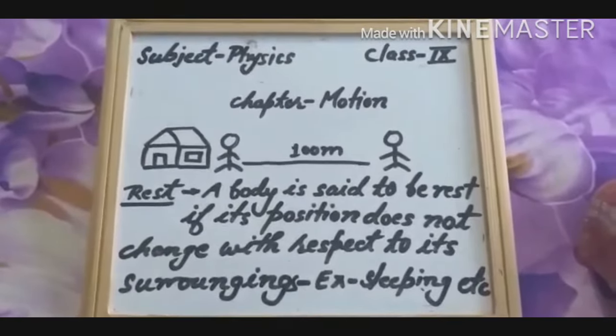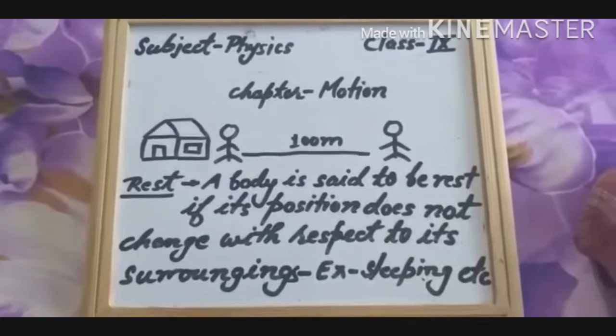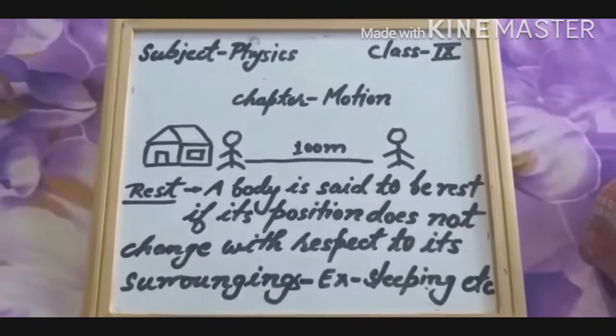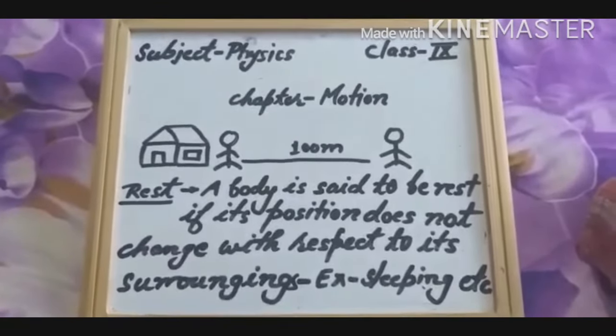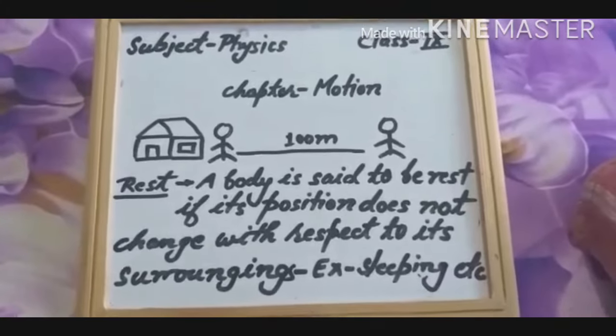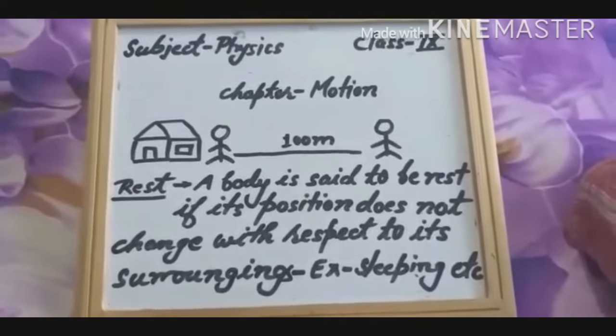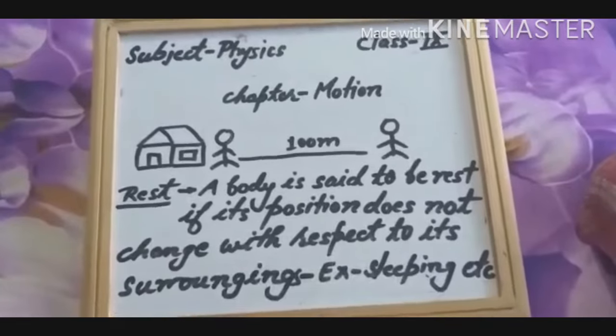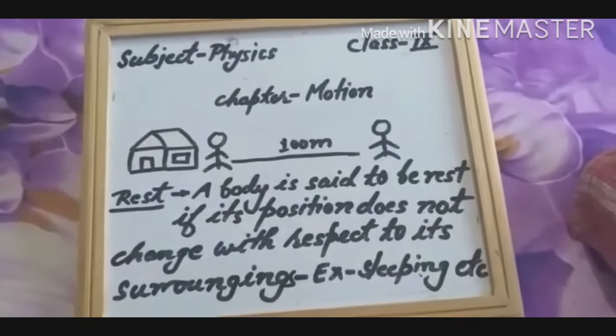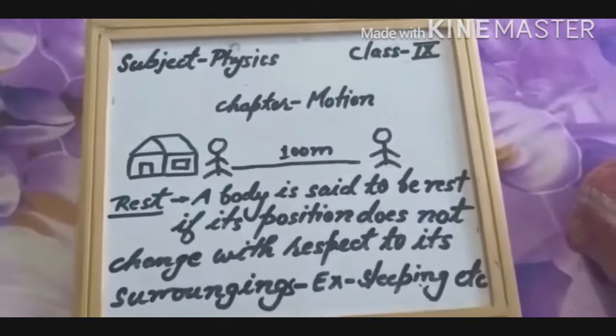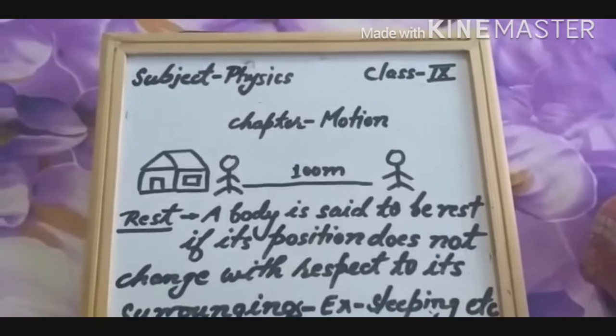Children, as you know, now you are in class 9th, so we are going to start a new chapter, motion, in physics. Motion. What do you think about motion? When a thing is moving from one place to another place, we can say that the thing is in motion. Everyone knows that when a bicycle is moving, whenever an animal is moving, whenever anything is moving, we can say that thing is in motion.